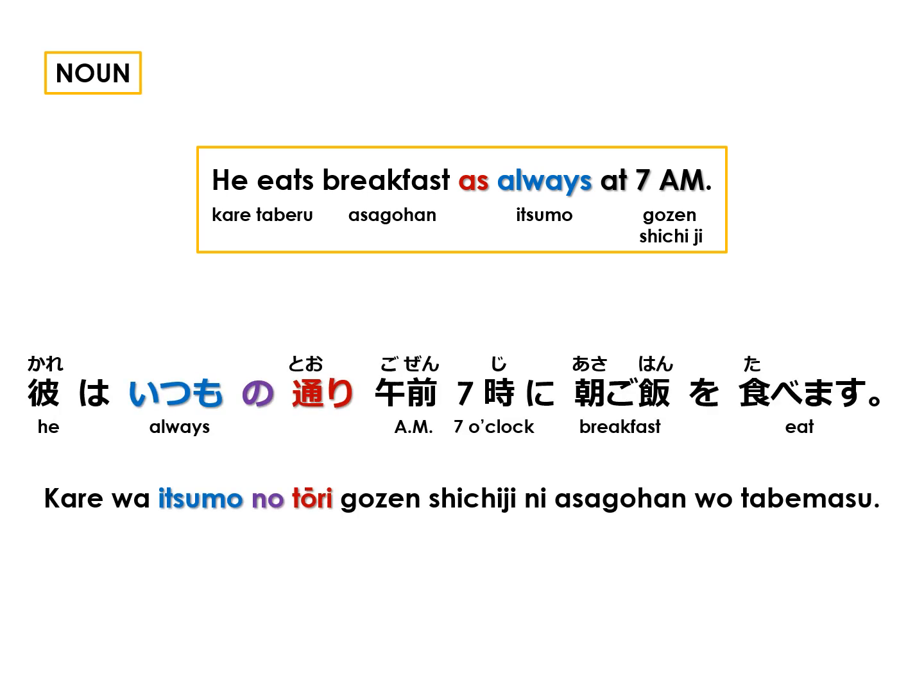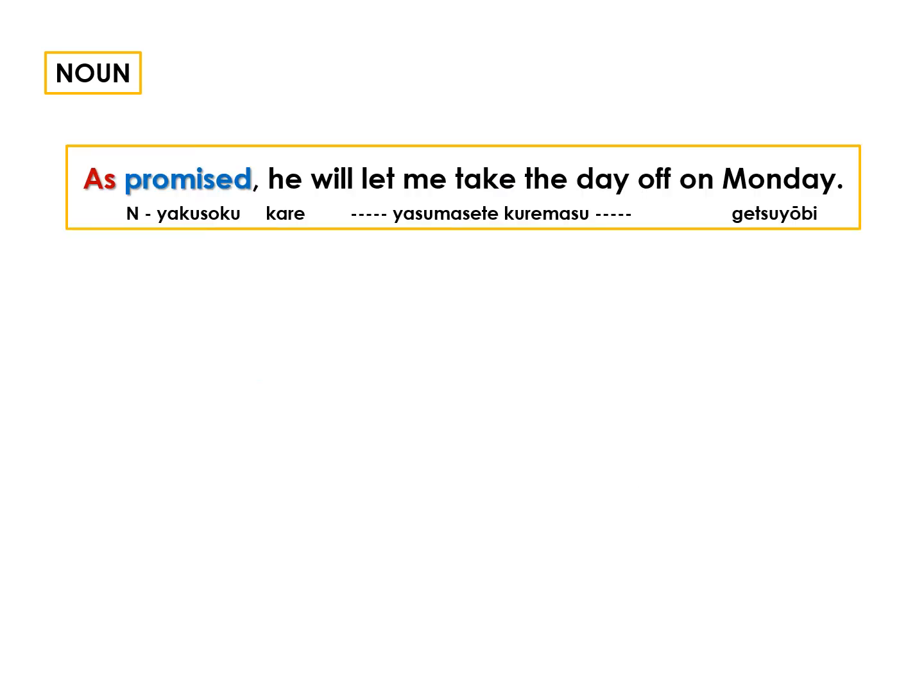So the whole sentence, 彼はいつもの通り午前7時に朝ごはんを食べます。 As promised, he will let me take the day off on Monday.